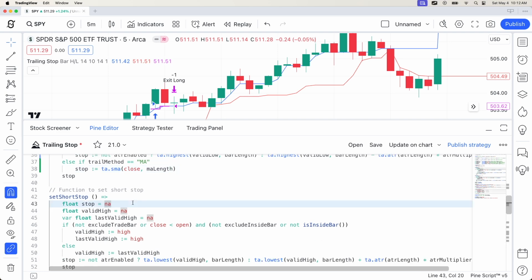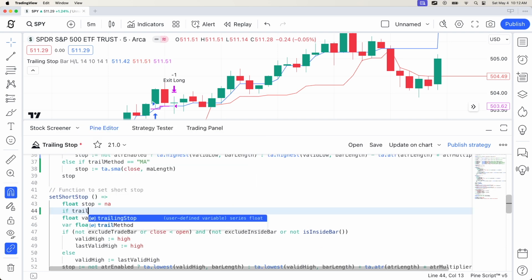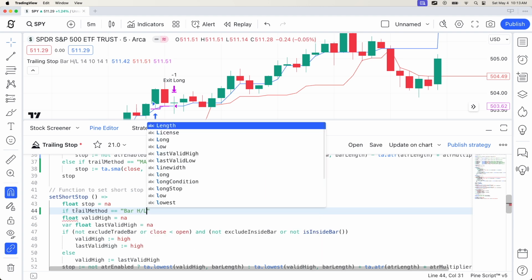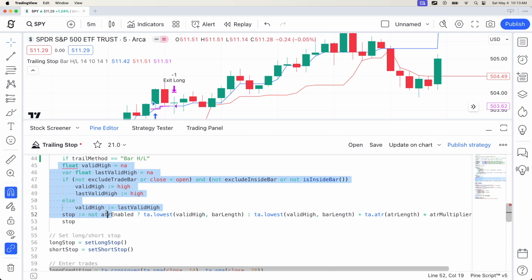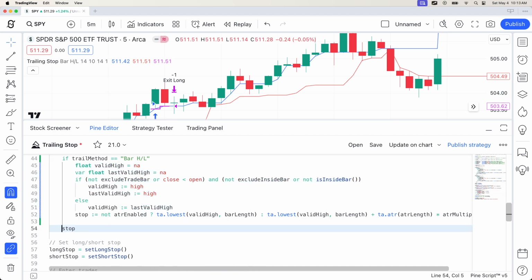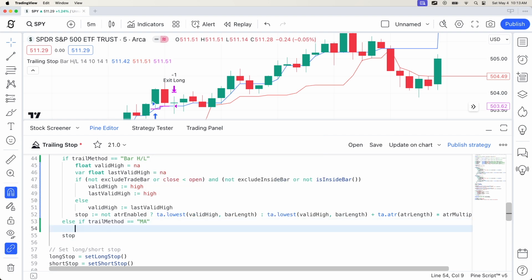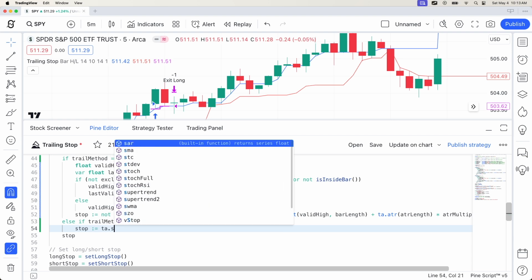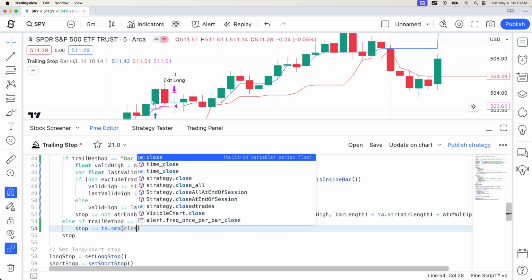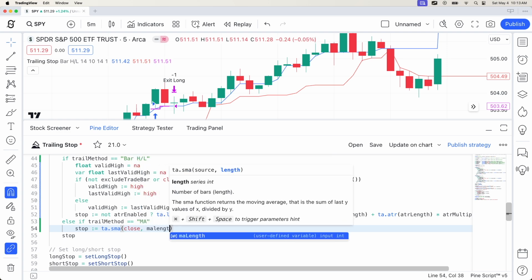And then for short stop, it will be exactly the same. So let's do it again. So if trail method equal bar HL, we indent, and then else if trail method equal MA, again, the stop will be equal to TA.SMA, close, MLNs.